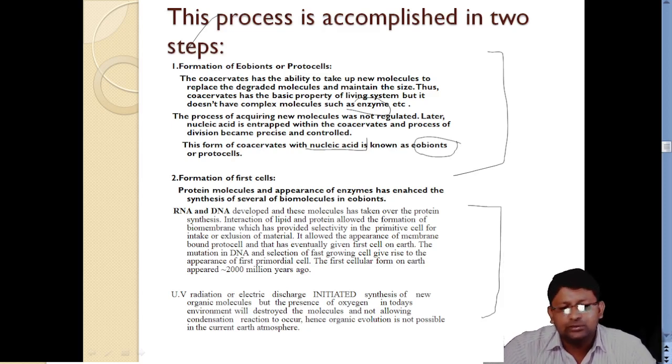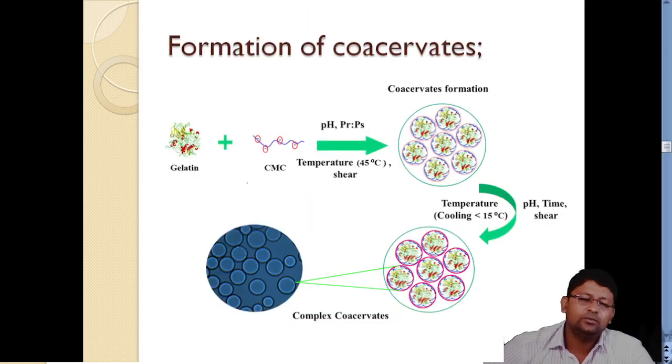स्लोली ग्रेजुअली DNA में म्यूटेशन होना शुरू हुआ और ये प्रीमोर्डियल लाइफ सेट हो चुकी थी, जिसको हम नियर अबाउट 2000 मिलियन ईयर्स अगो तक हमने ये देखा कि ये शुरू हुआ था. UV radiations और electric discharge, जो UV radiations सन के थे या जो electric discharge हमारे atmosphere में हो रहा था, इन्होंने initiate किया कि तरह तरह के organic molecules आपस में interact करें. At that same time oxygen was also there in the atmosphere as it is today. Slowly gradually these molecules were condensing and the reaction was taking place after the evolvement of oxygen in the earth's atmosphere. इससे पहले ऐसी conditions नहीं थी, इसलिए जो life थी वो बहुत ही primitive format में थी.